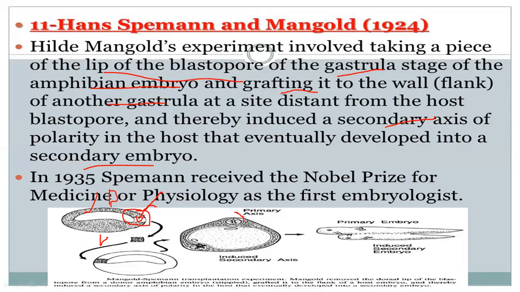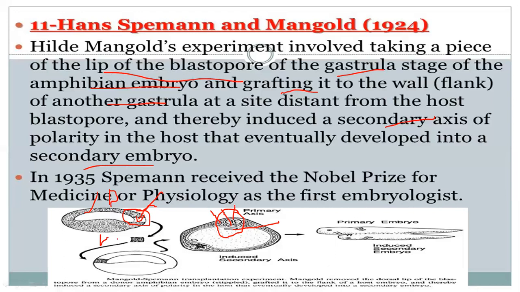So there is a primary axis in which this blastopore has already developed, and in that we can see the neural tube is developed, the notochord is there, somites are there, mesoderm is there, and just the rudiment of the gut is going to form. This we can call the cranial end.